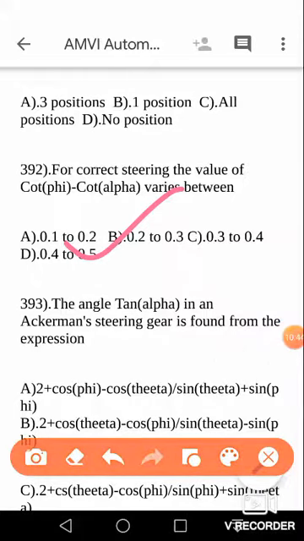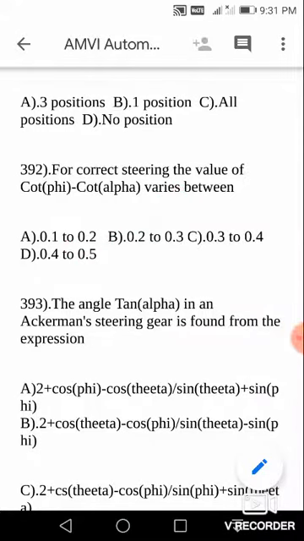Okay, boys. So for today, this is the last question. The angle alpha in Ackermann's steering gear is found from phi, theta, with usual notations. Let me check it. Anyhow, you can choose the correct answer. Tan alpha is equal to 2 plus cos phi minus cos theta by sin theta plus sin phi. In the numerator you will get a minus sign, in the denominator a positive sign. In the numerator it is a cos function, in the denominator it is a sin function. You can easily remember like this. So tan alpha is equal to 2 plus cos phi minus cos theta by sin theta plus sin phi is the correct answer. So your answer is A.